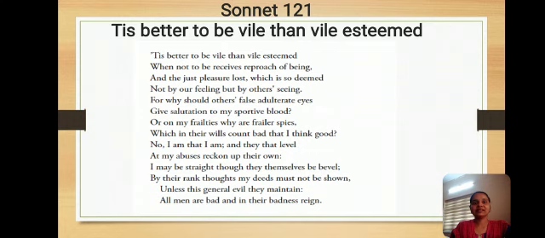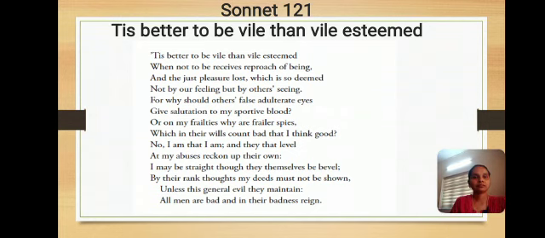So that is about Sonnet 121. So let us see in detail each line of this sonnet. We already said that his sonnets are having 4 parts, 3 quatrains and a couplet. So let us see each part in detail.